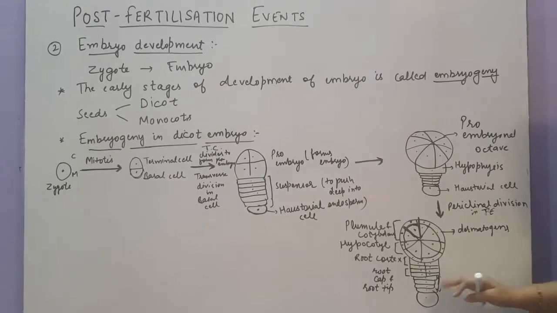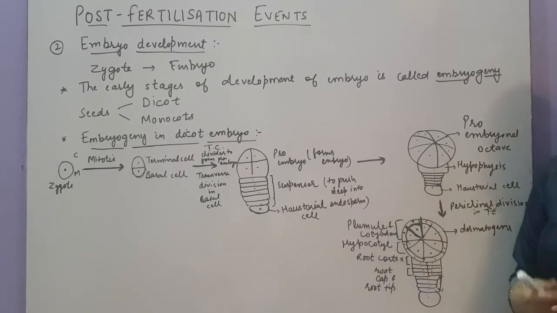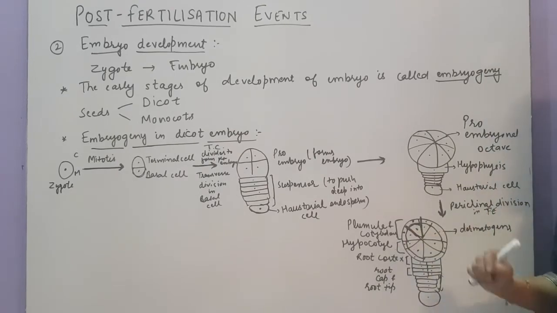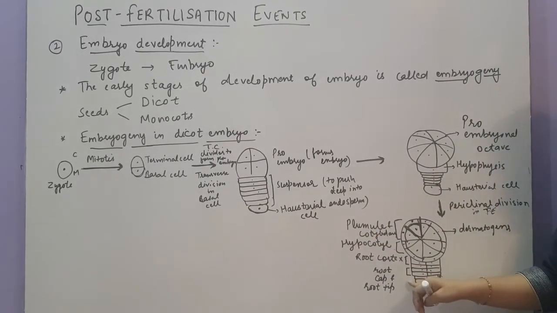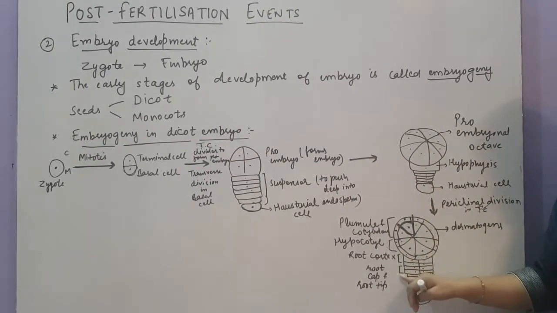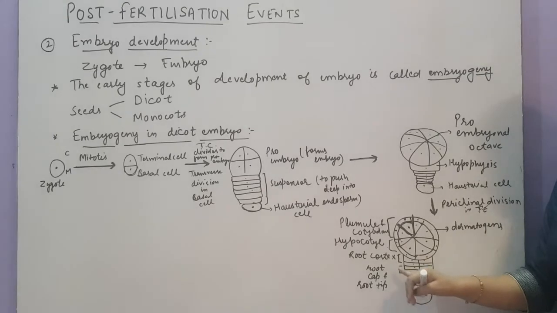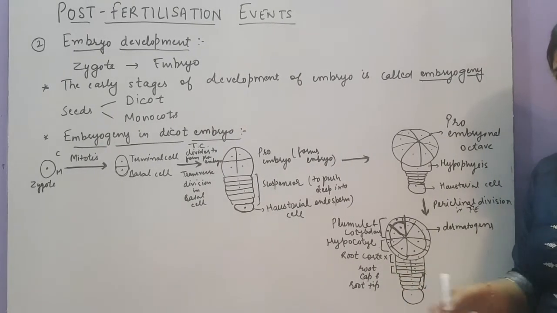Okay. So let's see the fate first. Means which part will form which part of the future embryo. Okay. So you can see here the last 2 cells of the hypophysis of this arrangement of cells. These last 2 cells will form root cap and root tip.